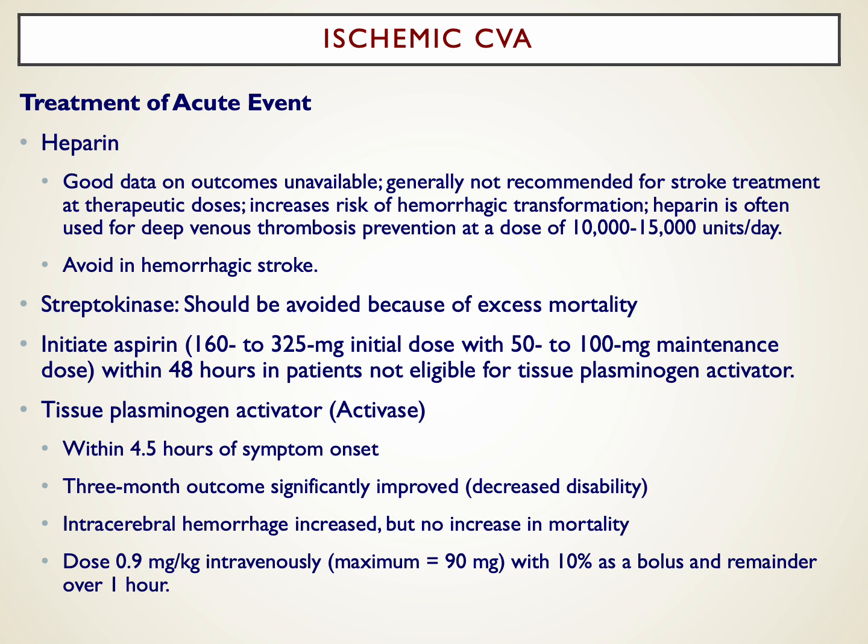For ischemic CVA treatment of an acute event, typically the first issue you need to do is rule out a hemorrhagic CVA. So we would not give an anticoagulant in a patient with an acute CVA until we have first ruled out a bleed, which could happen in up to a third of patients. Heparin is generally not recommended in stroke treatment.